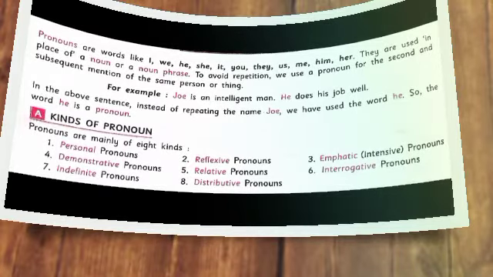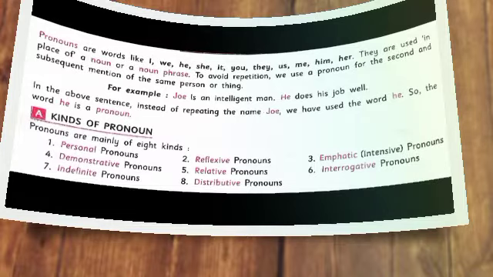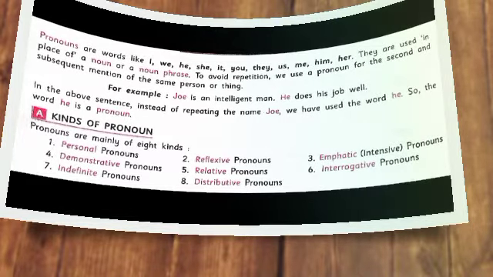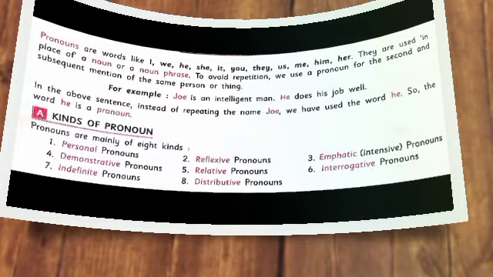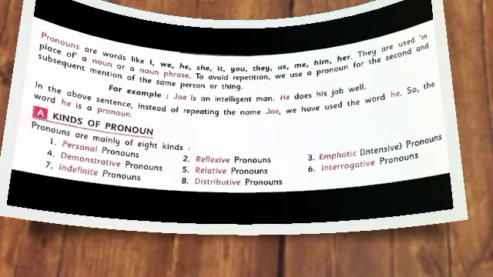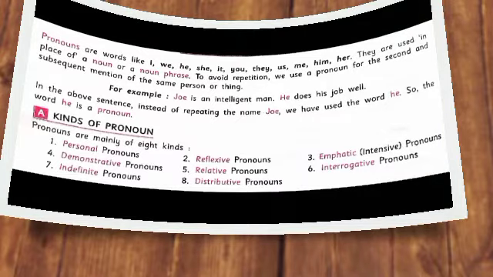Sixth, interrogative pronouns. Seventh, indefinite pronouns. And eighth, distributive pronouns. Once again: personal pronouns, reflexive pronouns, emphatic pronouns, demonstrative pronouns, relative pronouns, interrogative pronouns, indefinite pronouns, and distributive pronouns.